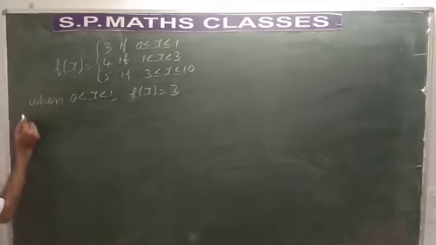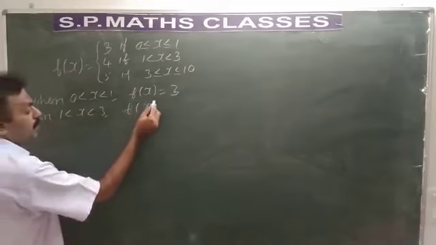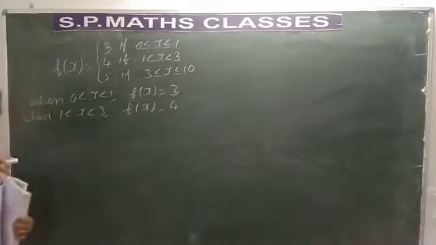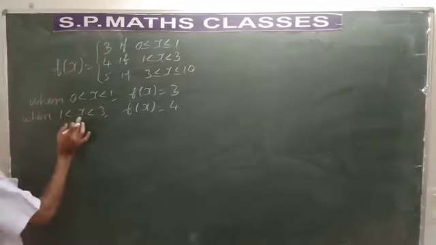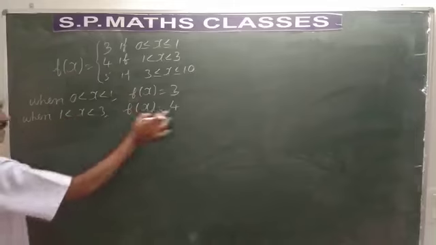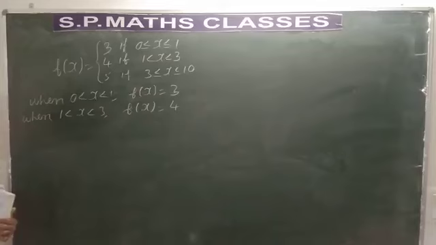Let us take when 1 < x < 3, f(x) will be equal to 4. You know that 4 is a constant function which is said to be continuous. So, when x lies between 1 and 3, f(x) is continuous. When x lies between 0 and 1, f(x) is continuous.